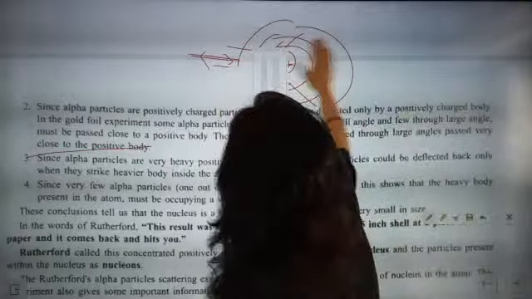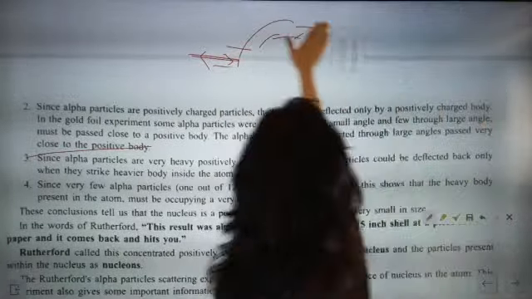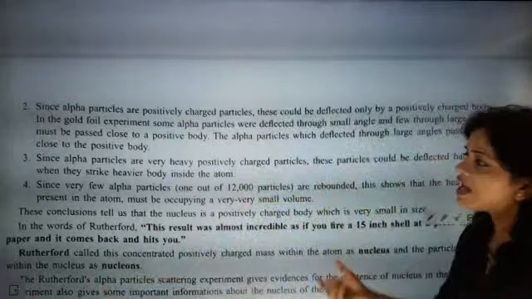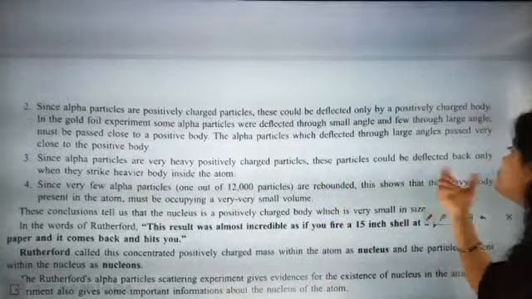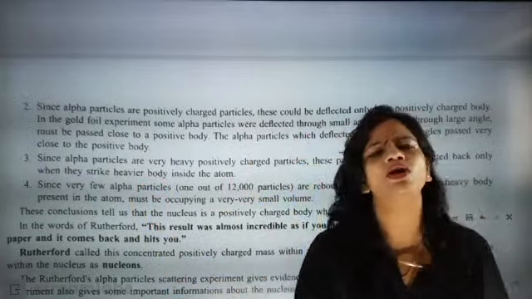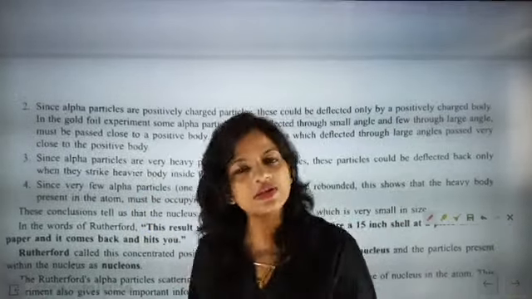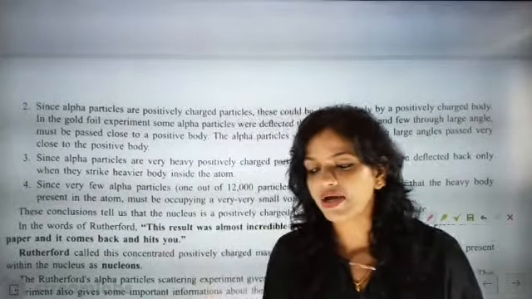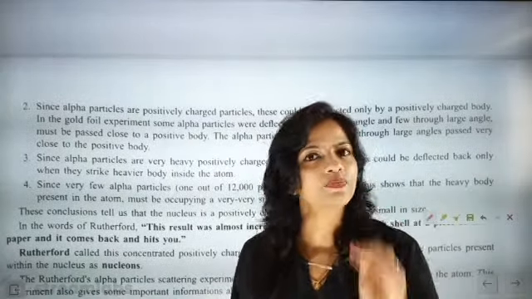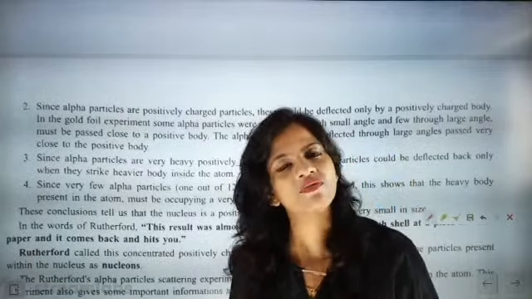Okay, fine. So shall we go to the next point, please? The alpha particles which deflected through a large angle passed close to the positive body. Now, since alpha particles are very heavy positively charged particles, they could be deflected back only when they strike a heavier body inside the atom. That is what we discussed right now, that alpha particles are heavy and charged. So that means the nucleus might be very heavy.